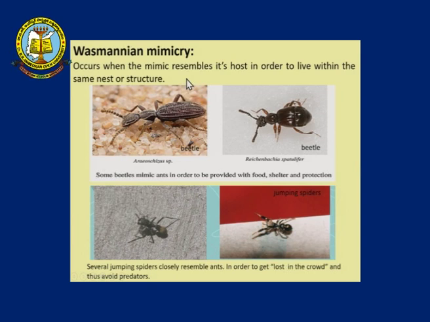Wasmannian mimicry. What is this? This occurs when the mimic resembles its host in order to live within the same nest or structure. So these are two beetles which resemble an ant. They mimic an ant and they go and take shelter provided by the ants, with food and of course the protection. The same thing over here, this is also a jumping spider which resembles an ant, and they take shelter and move within the ants and get lost in them and try to avoid predators.